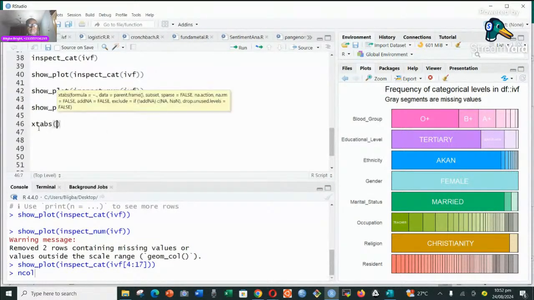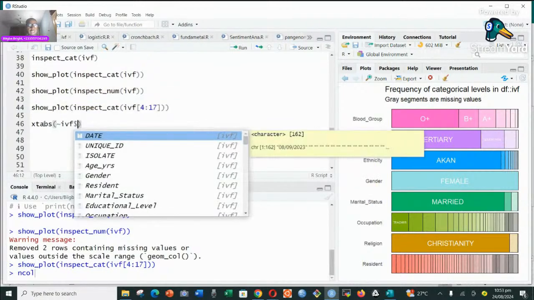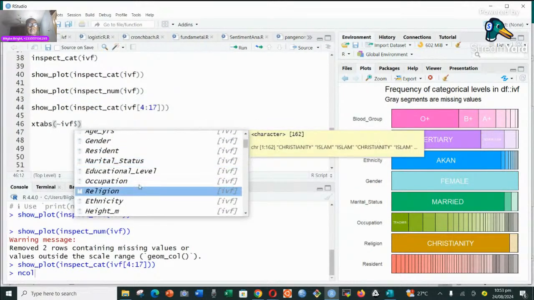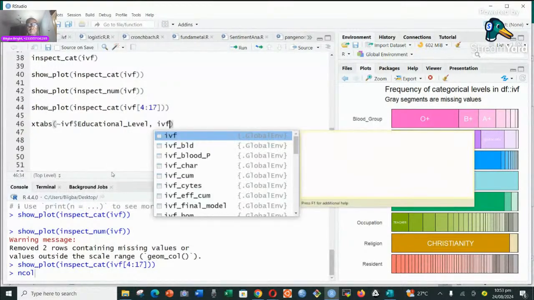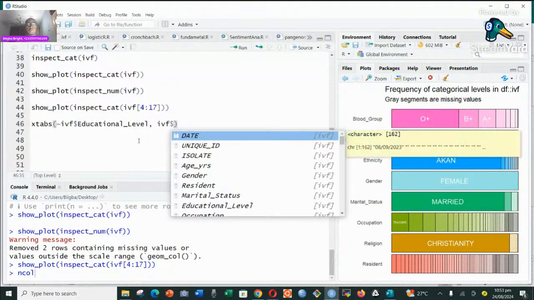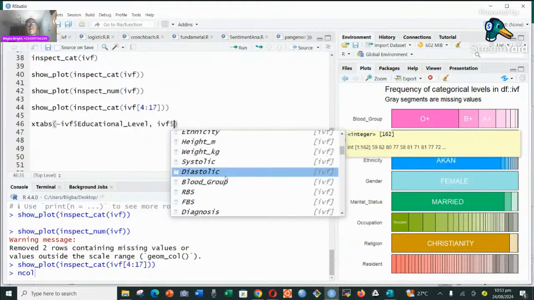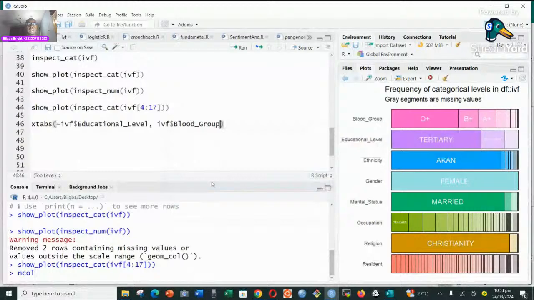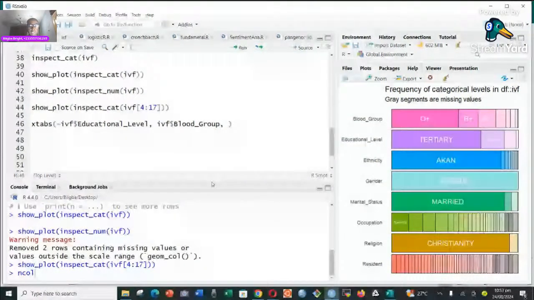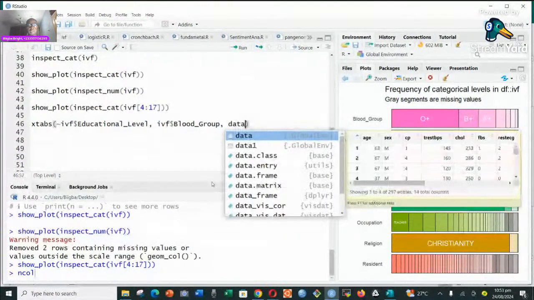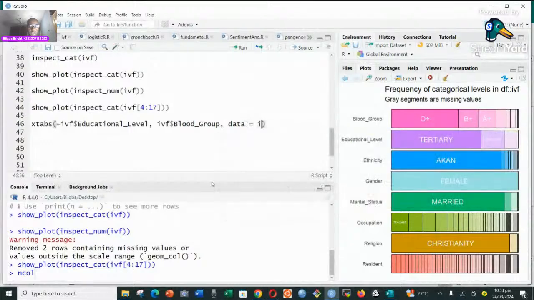So xtabs is there, and then we just use tilde, and I'm going to say IVF here, and then I'm going to select educational level. So I have educational level here, and then use IVF again. Then use your dollar sign, that allows you to select a variable. So, educational level and then blood group. We just want to create a table. So let me say data, and the data should be equal to IVF.